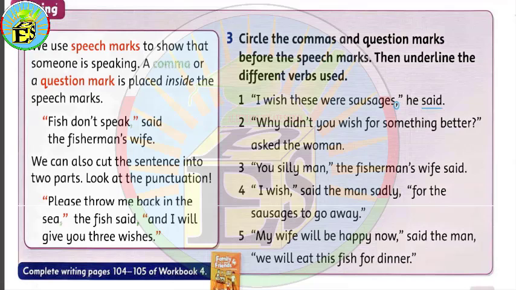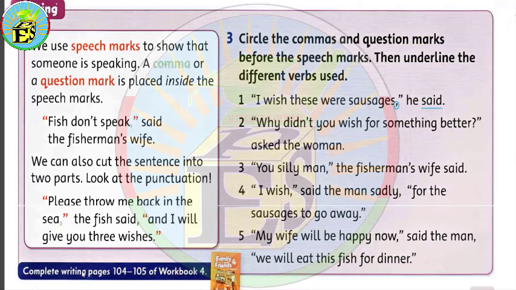So what we need to do in this activity is to circle the commas and question marks before the speech marks, then underline the different verbs used. Now we will start with these sentences that we have, and the first one is already done for us. "I wish these were sausages," and then we have this sentence between the speech marks, then we have a comma, so we have to put a circle on the comma and then underline the verb that follows. And he said, this is the verb that we have.